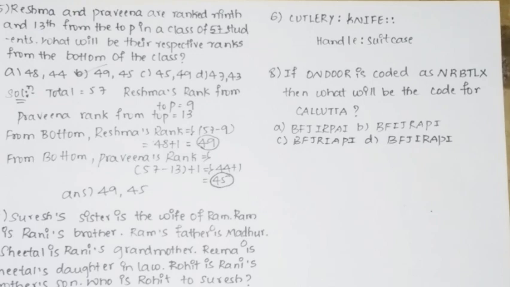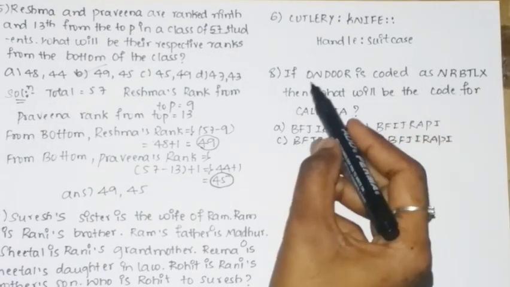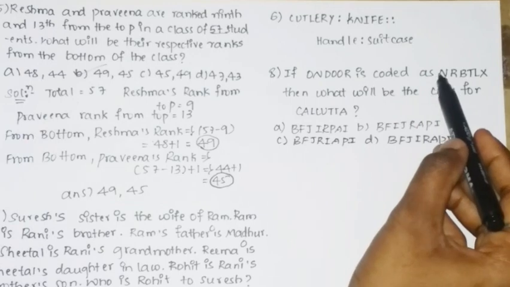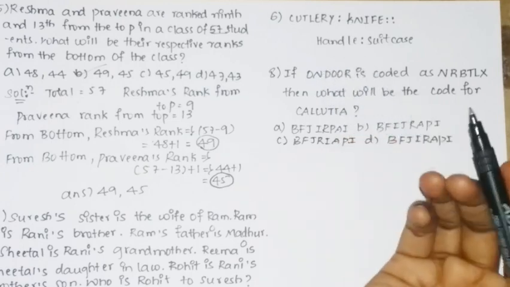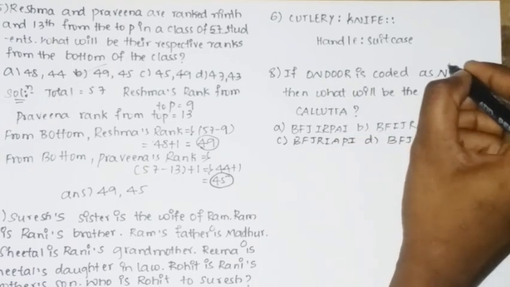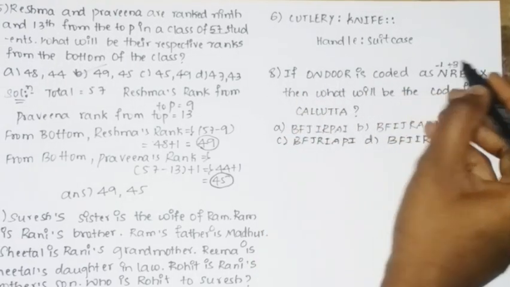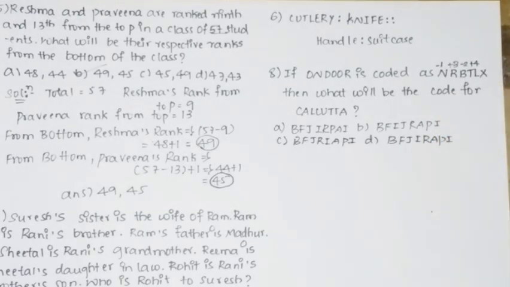The 8th question is, if ONDOR is coded as NRBTLX, then you need to find the code for Calcutta. Here we have O, then N. Find the relation between those letters. First N comes, then O comes. So N, O, P, Q, R, for the next letter you are adding plus 3. Next is B, C, D. So here it is minus 1, then minus 2, plus 4. You need to keep on doing. Similarly you need to do for Calcutta.